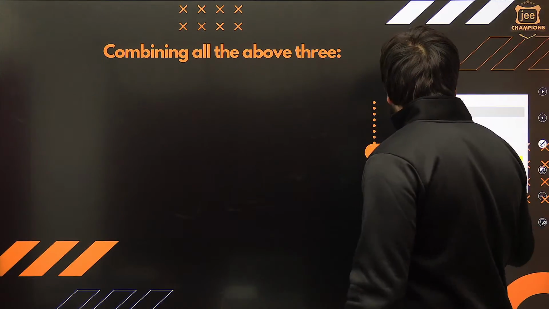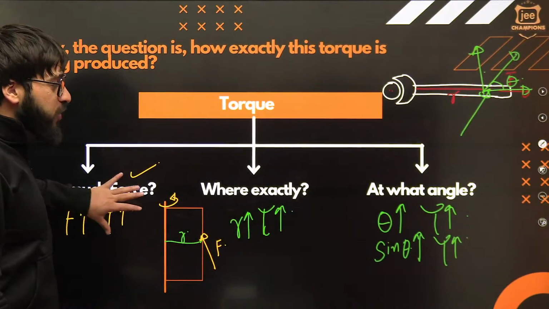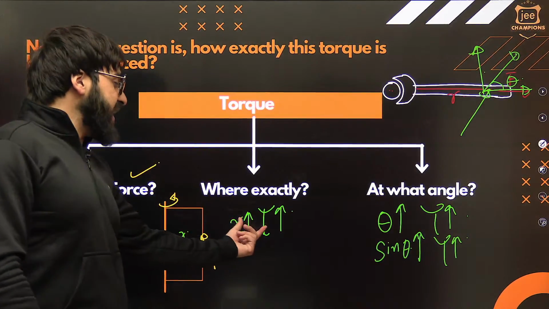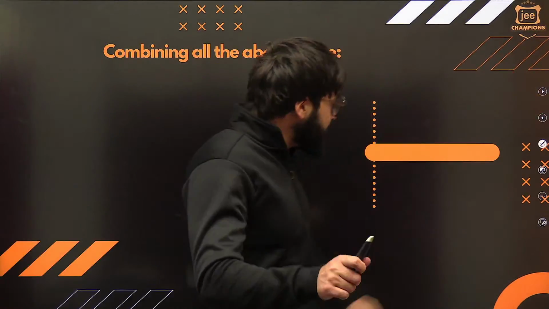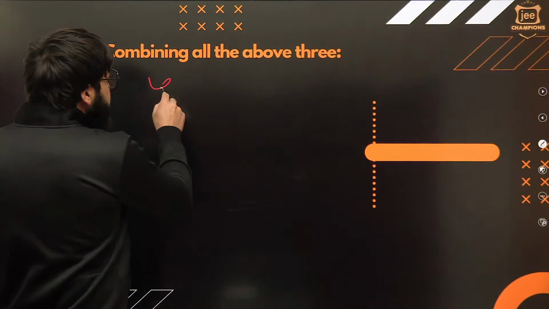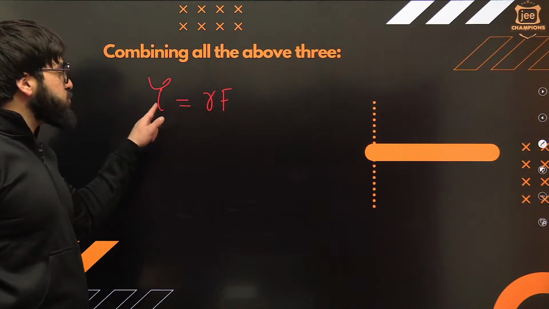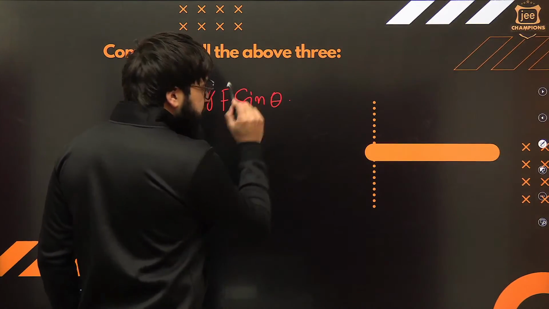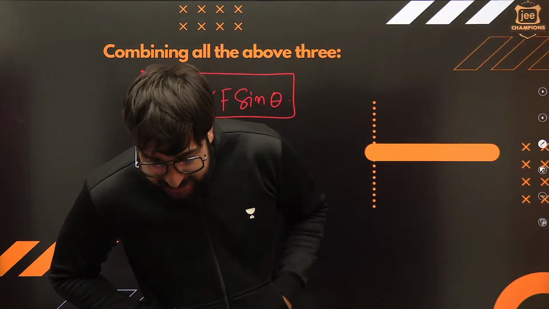Now, if I ask you to combine all the three, what will be the expression for torque? See, force is more means torque is directly proportional to force, okay? Force is more, torque is more. Radius is also directly proportional to torque. If we combine all the three, torque will be equal to RF, and it is nothing but sine of theta. Understand? So this is the expression for torque. You'll say, sir, why this sine theta? Why not theta only? What is the reason behind that?